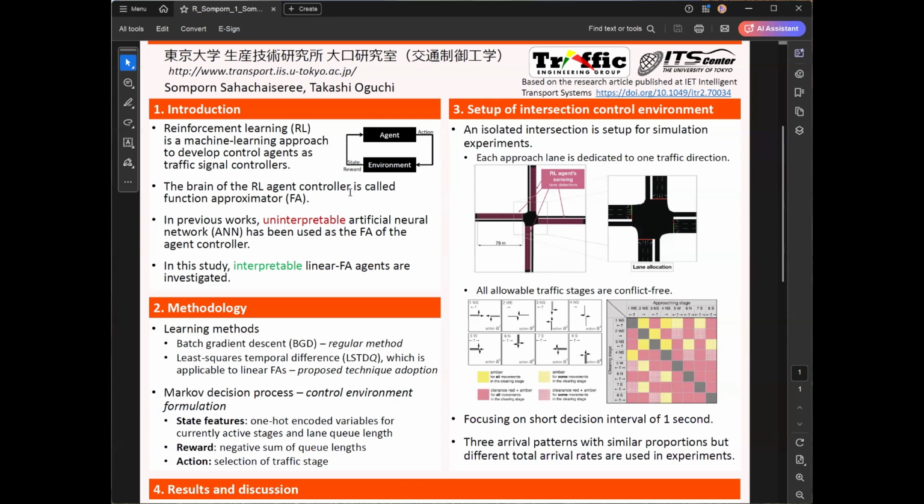And as I have mentioned earlier, we need to define the environment. For this particular study, this is formally known as a Markov decision process. The control environment is defined as follows. State features consist of information of the currently active signal, appended with queue length. Reward is the negative sum of queue lengths. Why is it negative? This is because the formulation of RL is for maximization of the sum of rewards, so maximization of the sum of negative queue lengths will result in minimization of queue lengths.